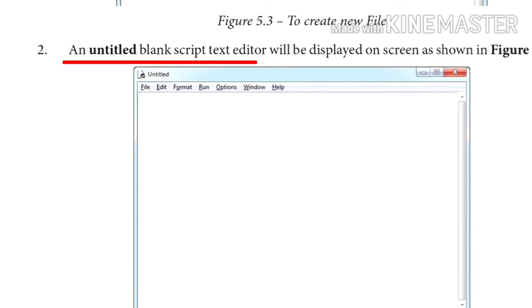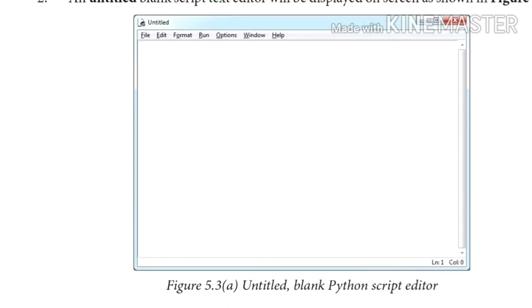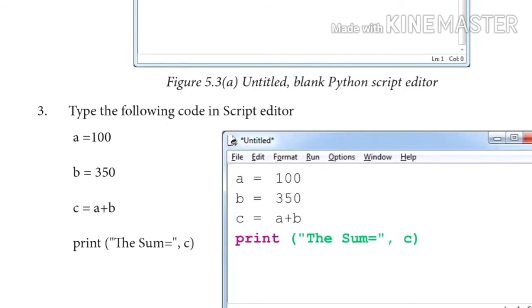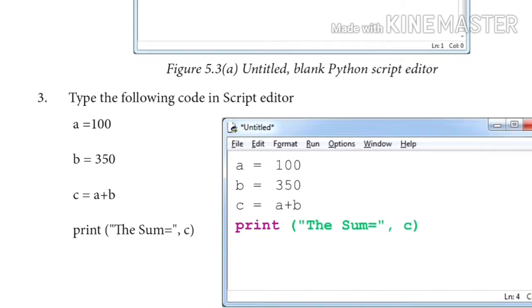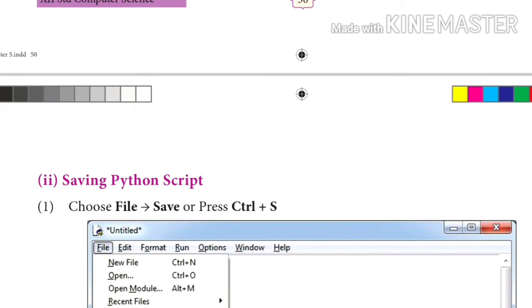This is the window where we have to type the program in script mode. The name is untitled. Next, we can type the program as such on the screen: A equal to 10, B equal to 15, C equal to A plus B. So simple assignment without any declaration is used in Python. This is a salient feature of Python. At last, a print statement.